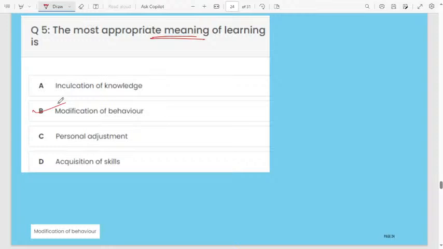Modification of behavior is the most appropriate meaning of learning. Learning will show the modification of your behavior. How happy the learners are, their approach towards the teacher becomes very bold, and you can observe behavior changes. They will even enjoy, and you can see the joy on their face. That's why modification of behavior.